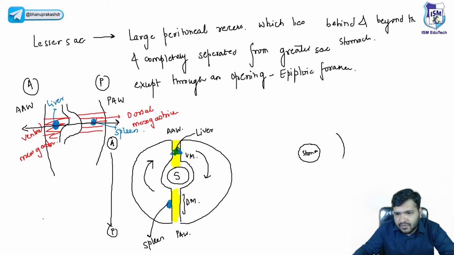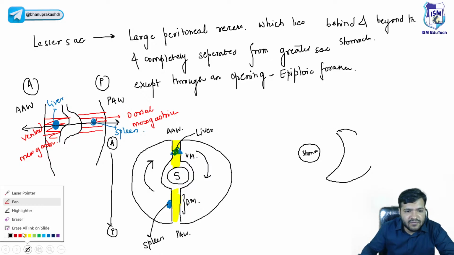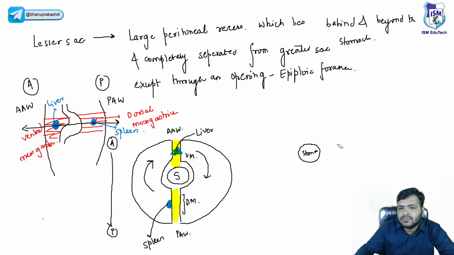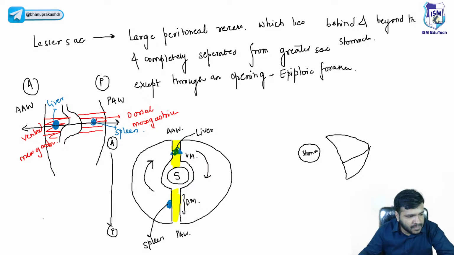Now as the liver will grow what will happen, this liver, the growing liver, okay, the growing liver beta I would say, the growing liver will actually push, okay, the growing liver will create a space behind the stomach, okay, and that particular space beta देखो, spleen तो यहाँ पे आ गया, the growing spleen will come over here, right, so it will create a space behind the stomach.